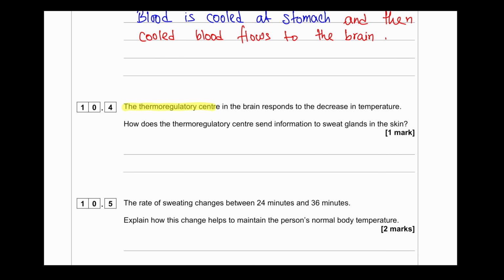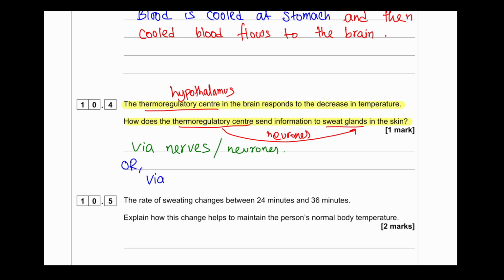The thermoregulatory center in the brain responds to the decrease in temperature. How does the thermoregulatory center send information to sweat glands in the skin? The thermoregulatory center in this case is the hypothalamus, and it can send the impulse to the sweat glands, definitely by neurons. The process of taking this information would be via nerve impulses. So the answer can be via nerves/neurons, or we can say via nerve impulses.